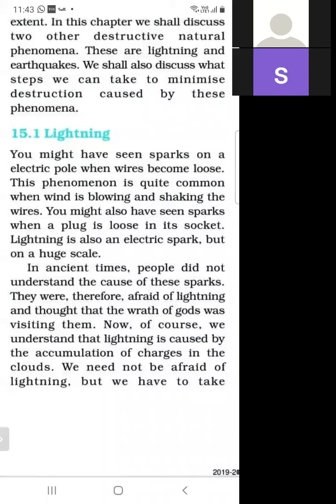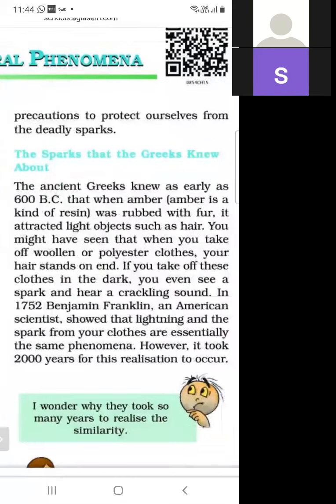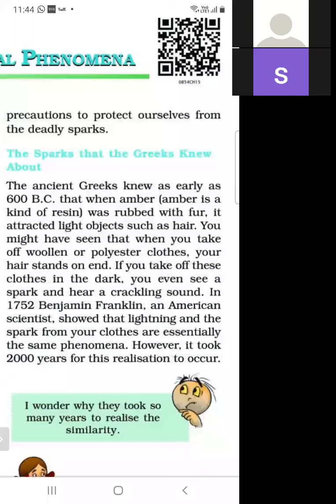We need not be afraid of lightning, but we have to take precautions to protect ourselves from the deadly sparks. So we know the reason for these sparks. Now we know the reason for lightning. So how can we protect ourselves from these deadly sparks?